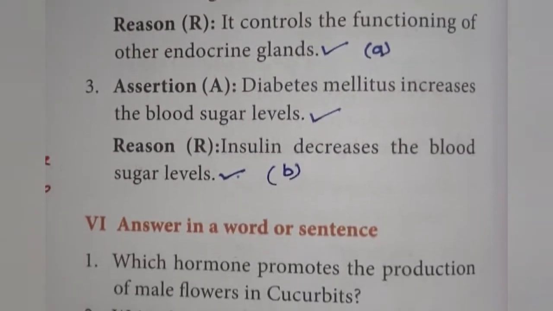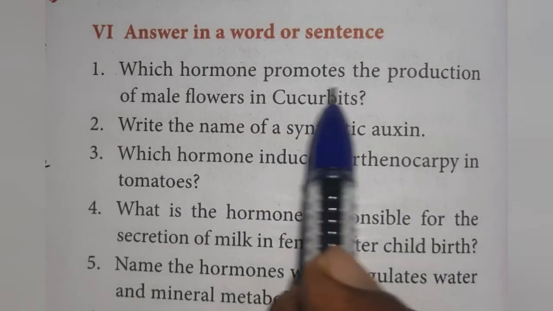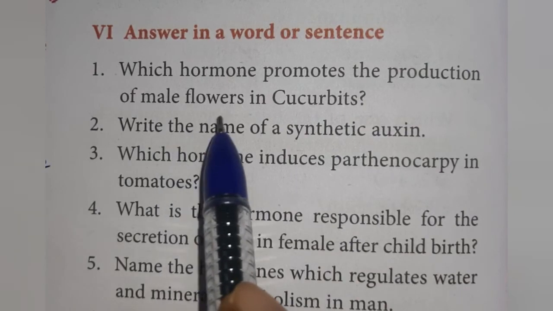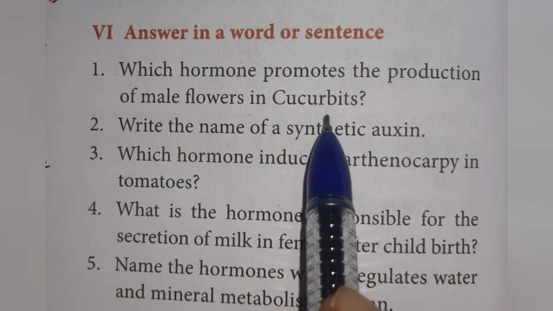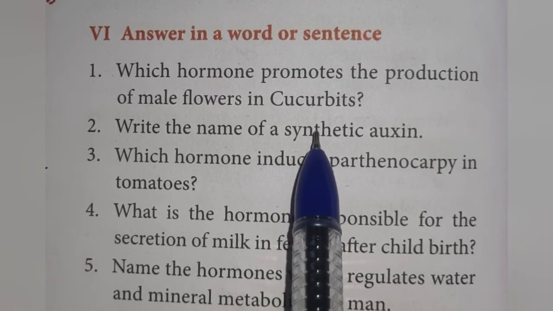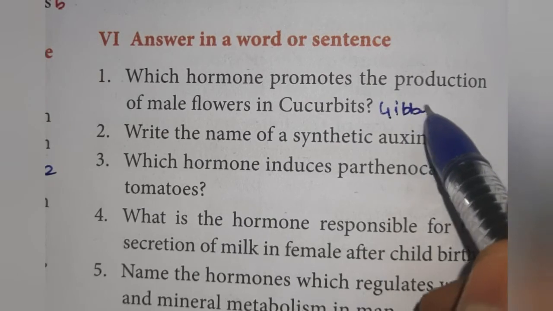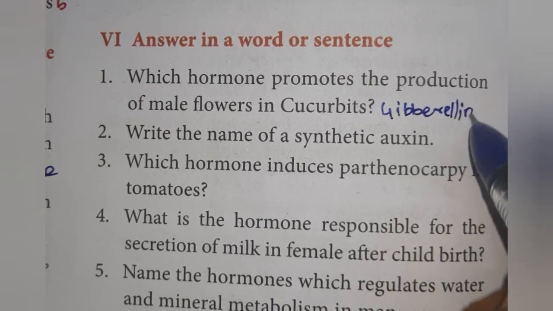Next, answer in a word or sentence. Which hormone promotes the production of male flowers in cucurbits? Gibberellins.